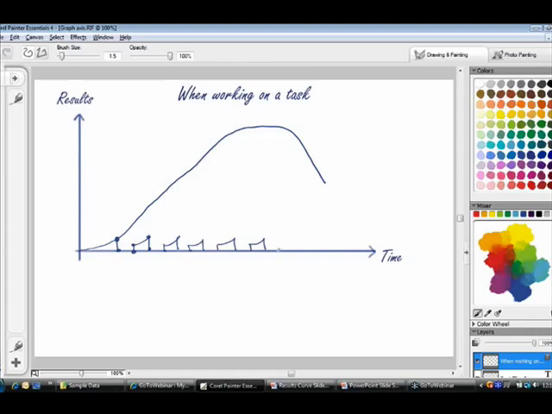Let's stop and try to examine the implications of the way we work in this information overload. So let's look at this from a distance. If we look at the actual results which we are getting here and compare this to the potential results that we could be getting if we were to stick to our task, you can see quickly that these little tiny bits of results are probably 10 to 20% of the potential results.